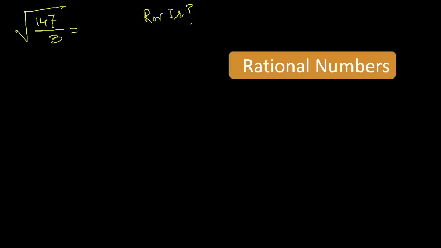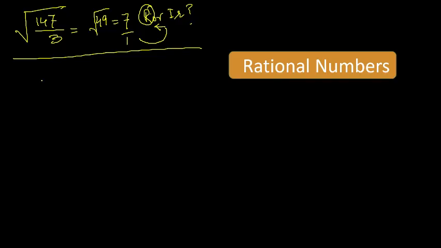Okay. Yes, everyone, it is rational because it is 49, and 49 का जो अंडर रूट होगा that will be 7. It is ending. It's a ratio. That's why it is rational, not irrational, right?